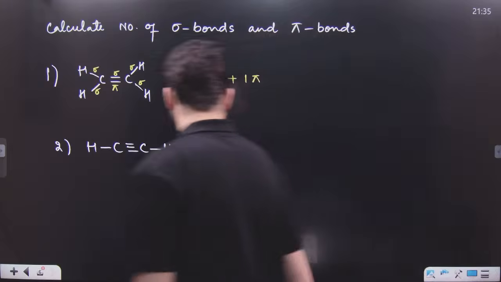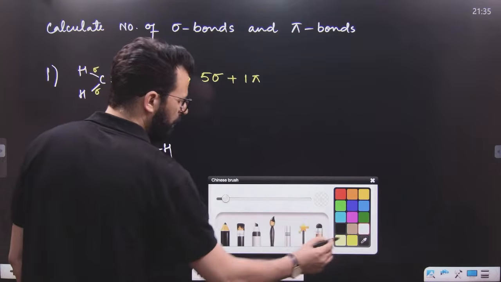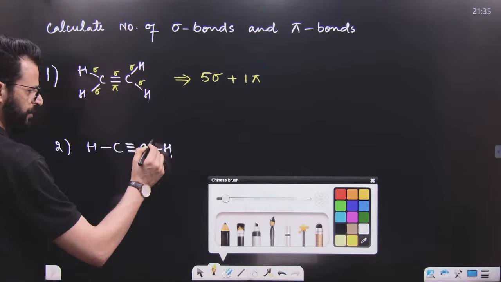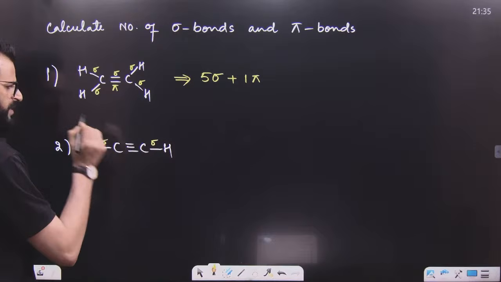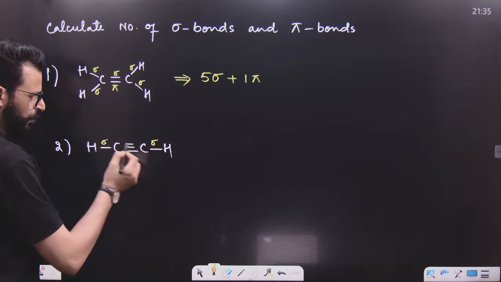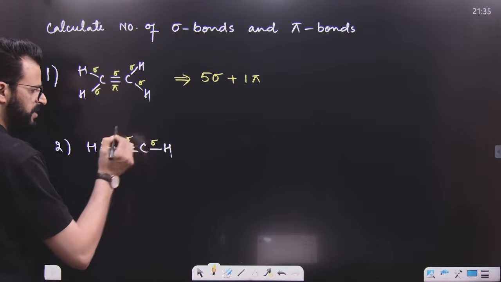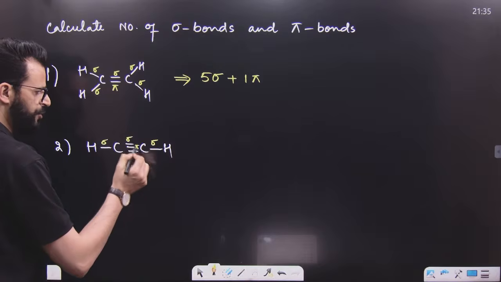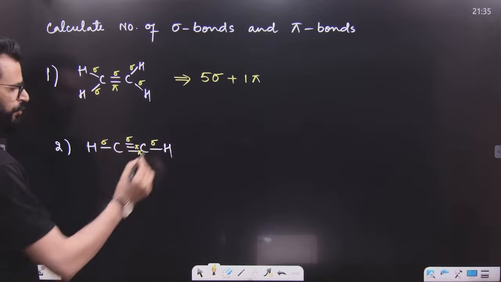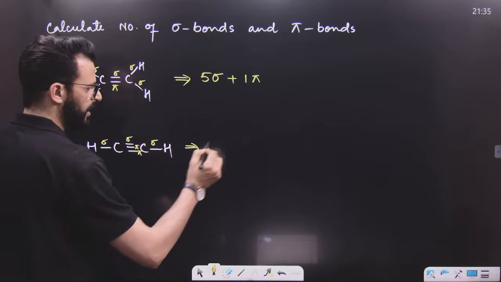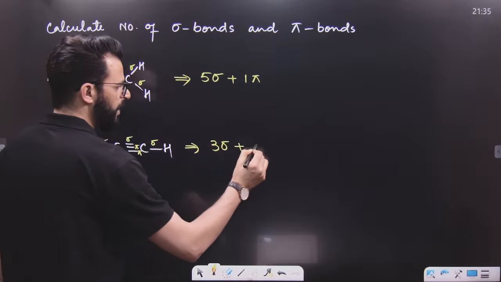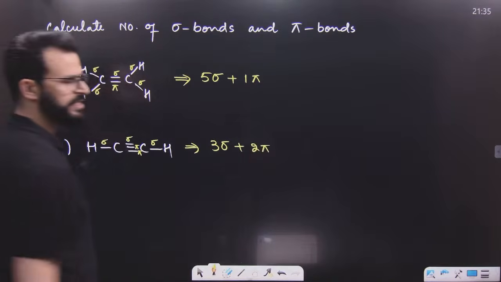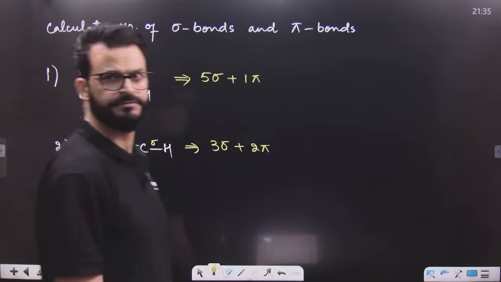First of all, whenever there is only one bond between two atoms, that will always be a sigma bond. But here, between these two atoms, there are 3 bonds. One is sigma. The other 2 are pi bonds. So this is pi, this is pi. Now count how many sigma? 3 sigma and 2 pi bonds are there.